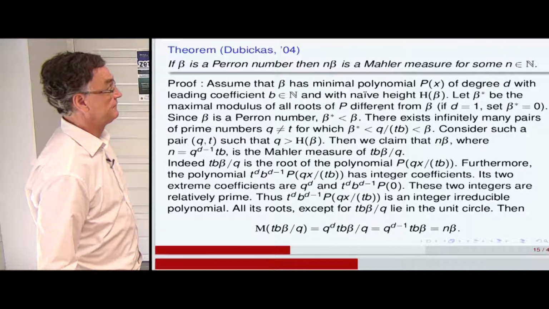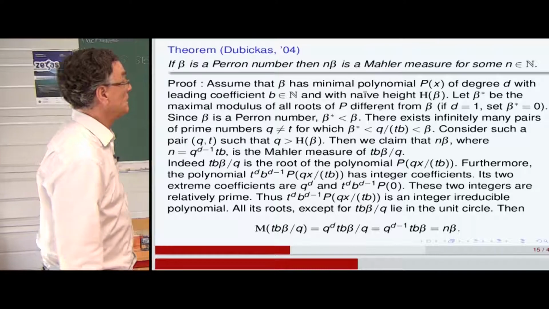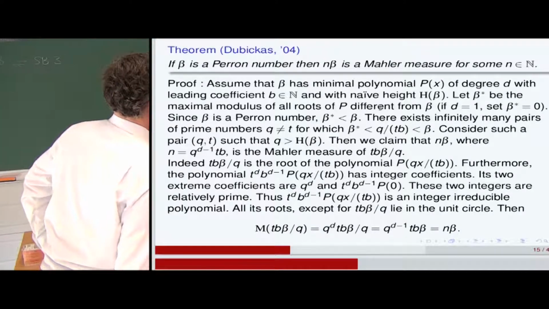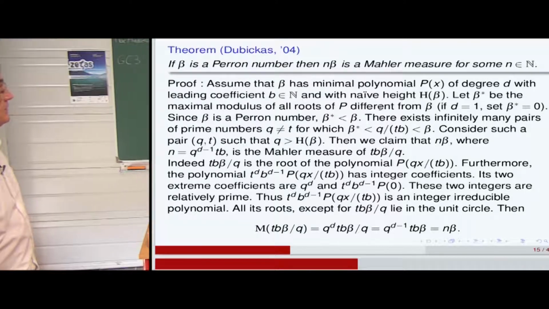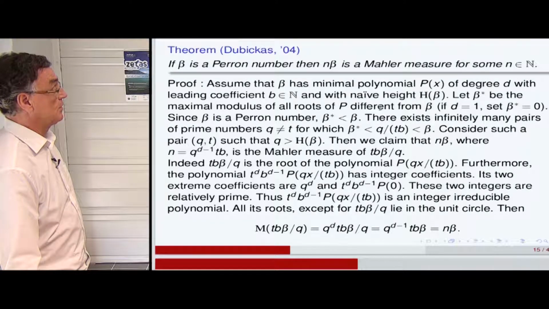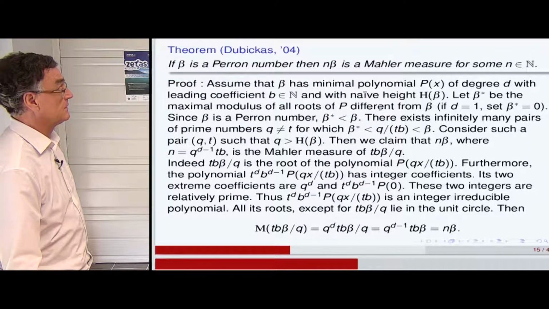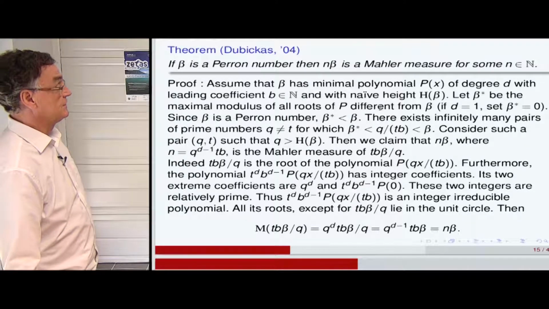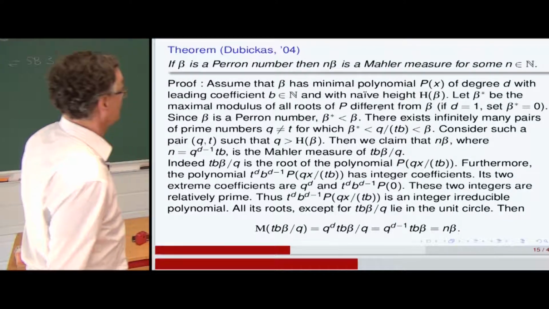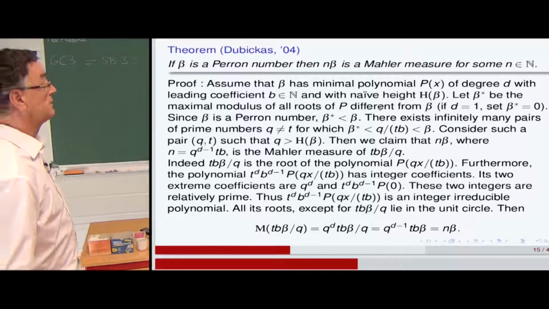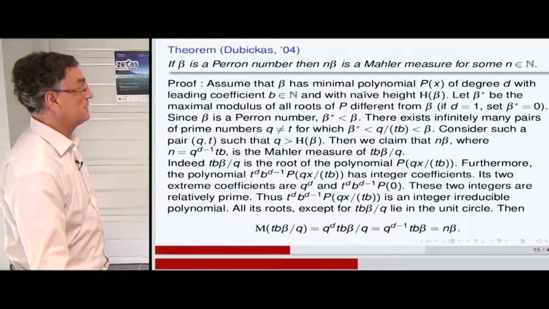Okay, so we have found n like that. So n is given by Q power d minus 1 TB. So from the original polynomial P, TB beta divided by Q is the root of this new polynomial, of course.